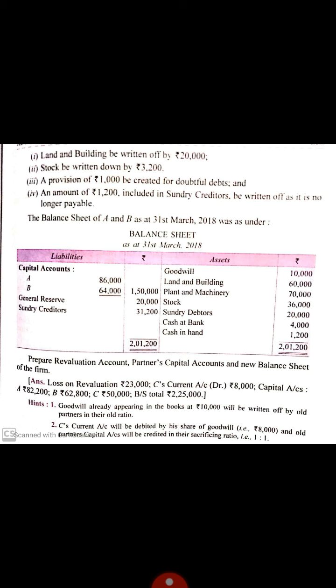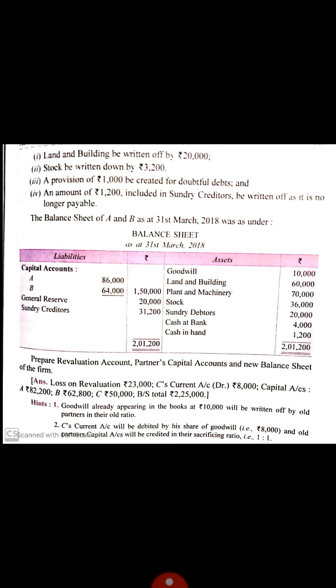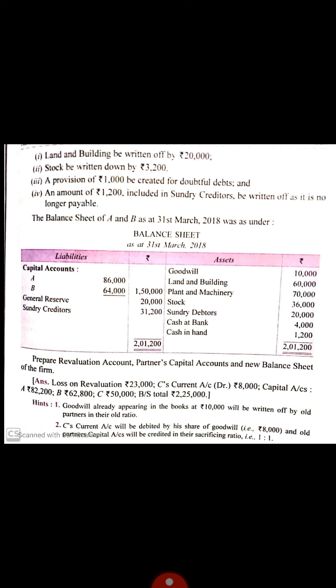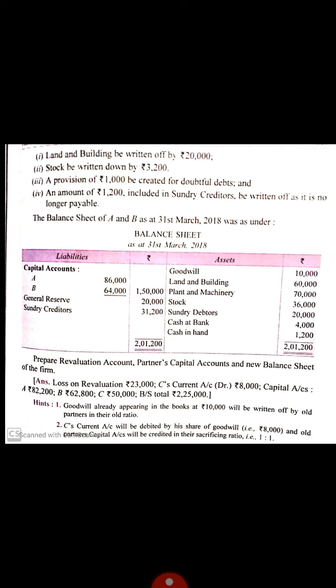It was also decided that land and building be written off by rupees 20,000, means by 20,000 it will decrease. Stock be written down by rupees 3,200, so it will be deducted by 3,200. This is our revaluation part. A provision of rupees 1,000 be created for doubtful debts, and an amount of rupees 1,200 included in sundry creditors be written off as it is no longer payable.